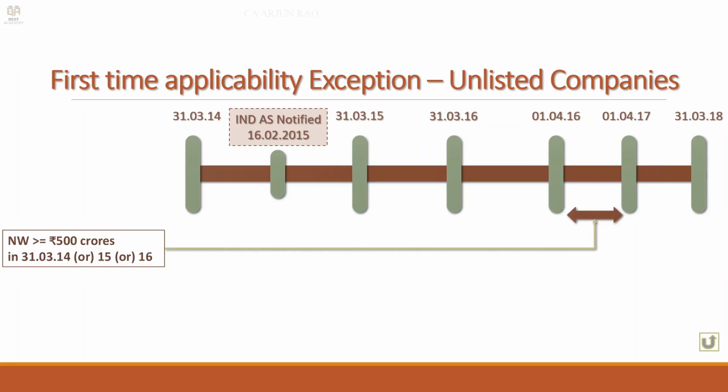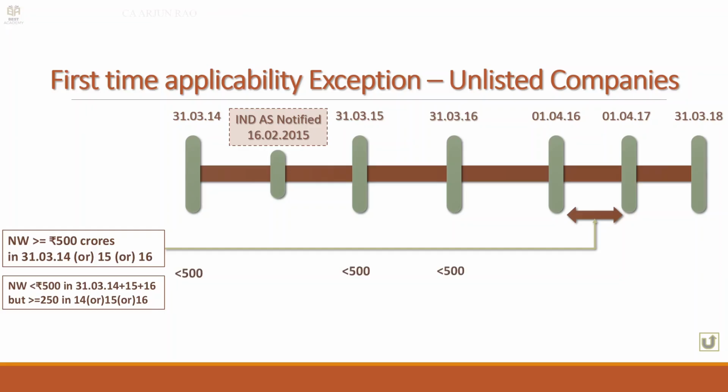Then it has to follow Ind AS for accounting period commencing on or after 1/4/16. The next one here is slightly different. It should be less than 500 crores in all 3 years and greater than or equal to 250 crores in any of the years. Then it can take advantage of the later implementation date, 1/4/17.